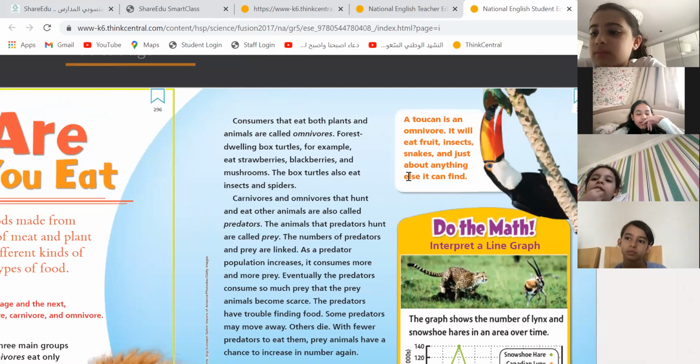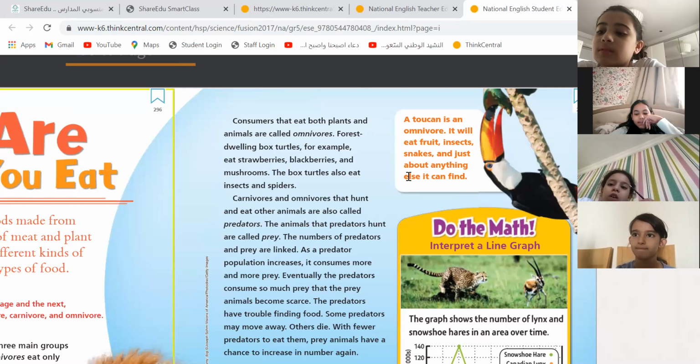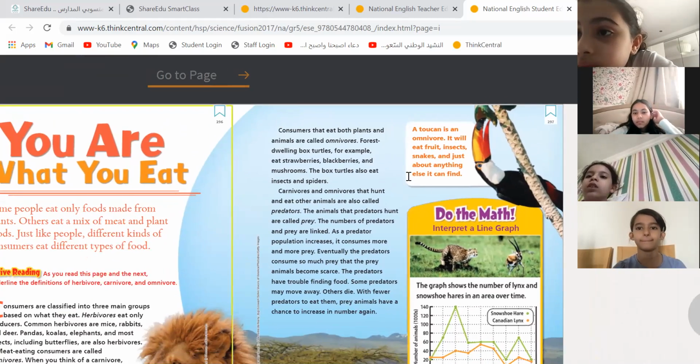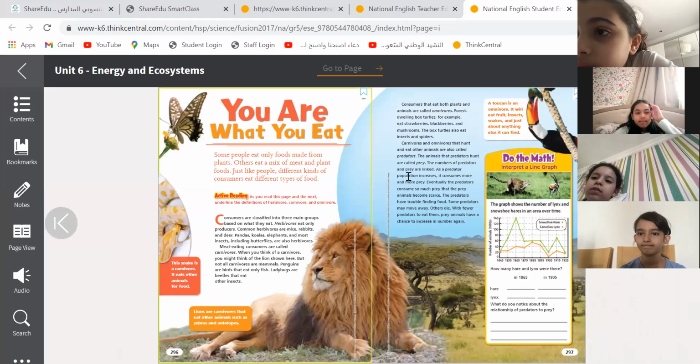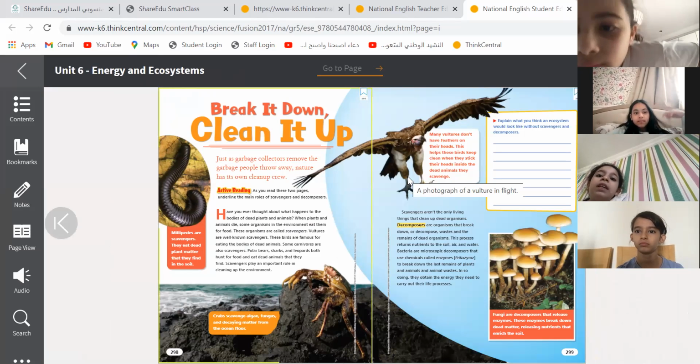What about a toucan? Oh, I know. It's both. What do you call it? Omnivore. Excellent. Why? Because it eats insects and fruit. Yes, excellent. Sometimes it eats fish. Is an insect a kind of meat?